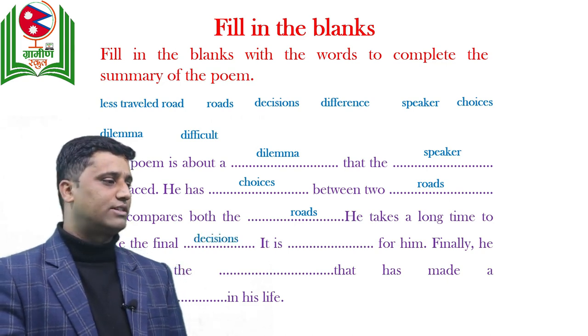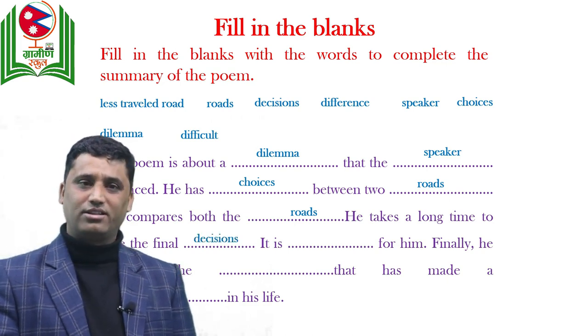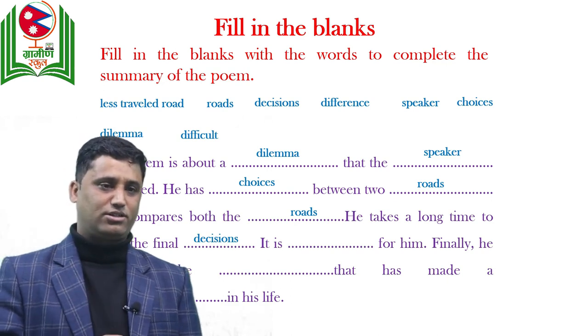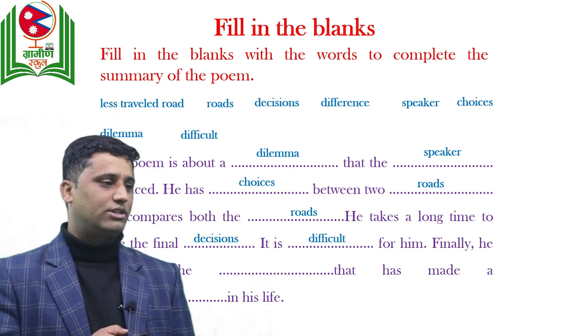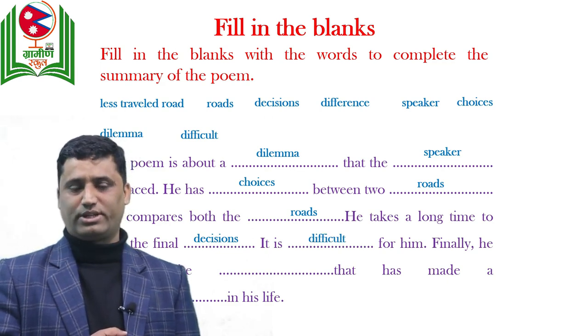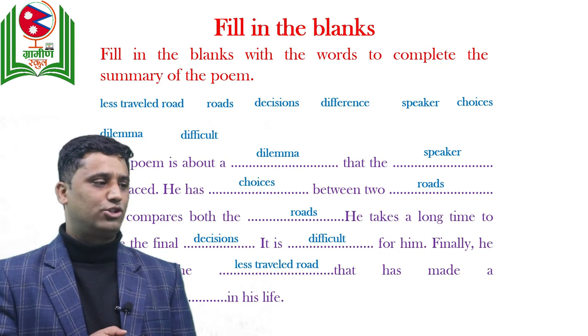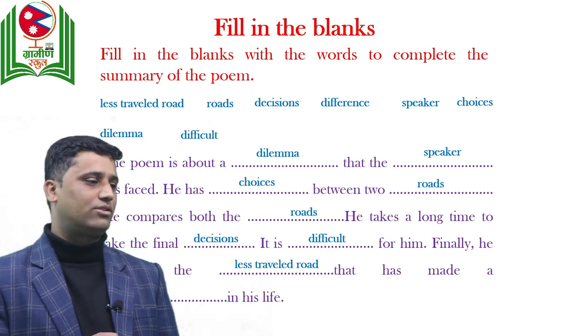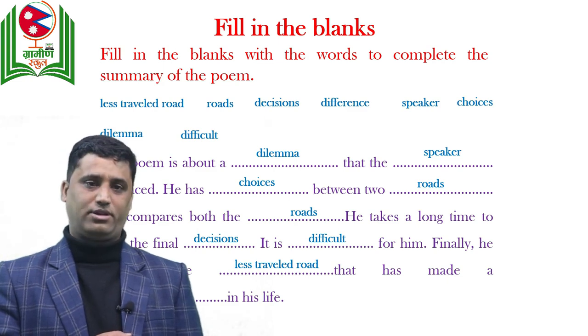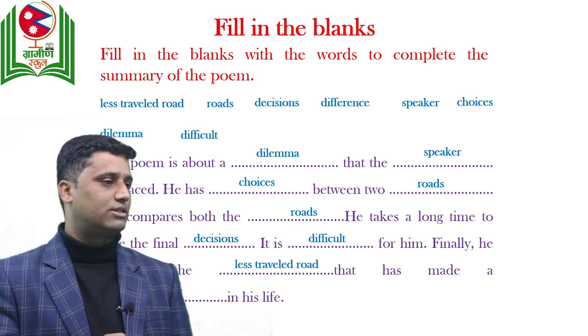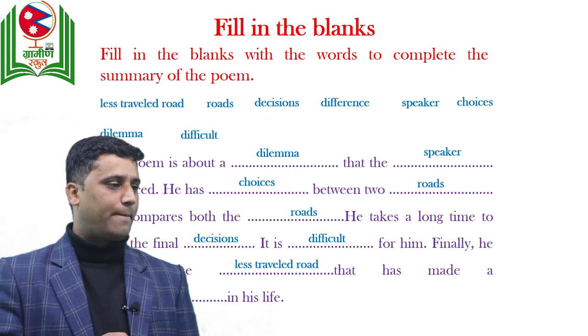It takes a long time to take the final decision. He does not make a decision very quickly. So it's difficult for him to make a decision. Finally, what does he do? He chooses the less traveled road. That has made a difference in his life. So this is how you can complete this exercise.